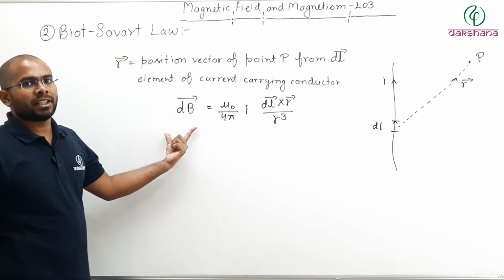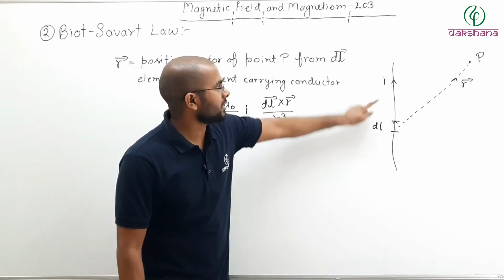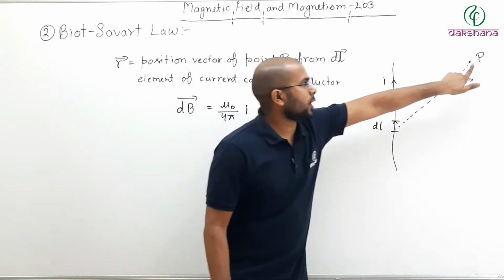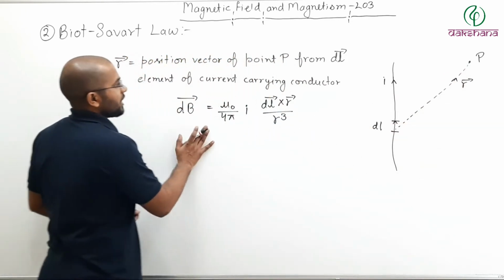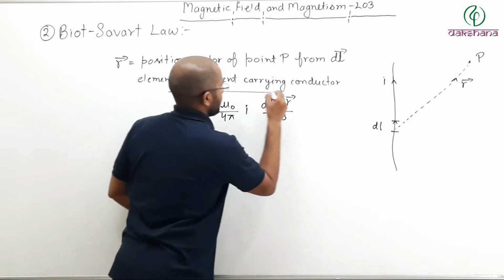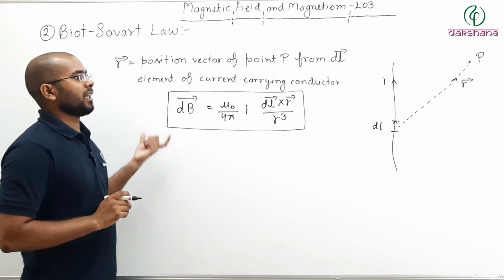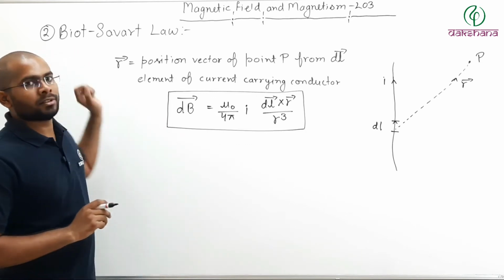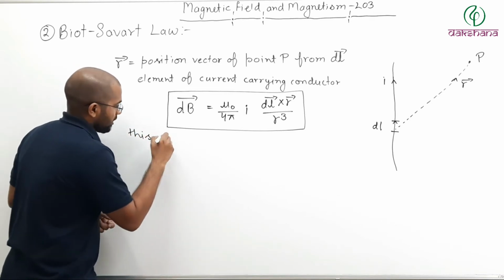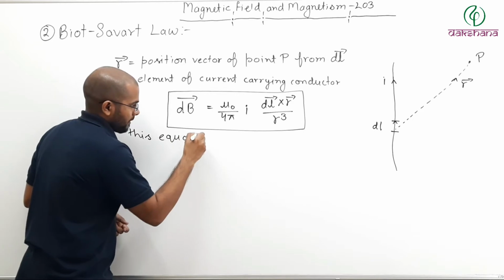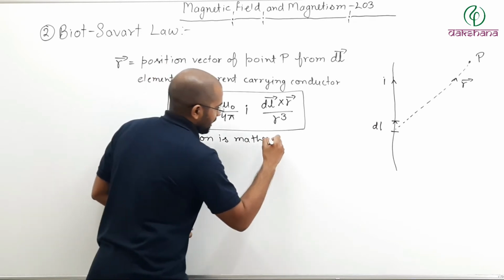This is the magnetic field produced by this dl element which is carrying current I at point P, where r is the position vector of that point P. So this equation is the mathematical form of the Biot-Savart law.